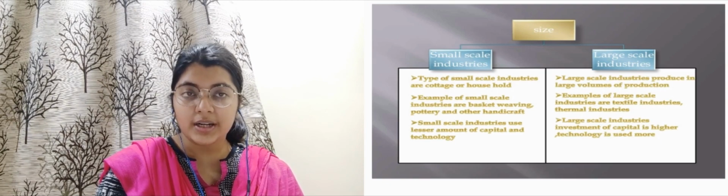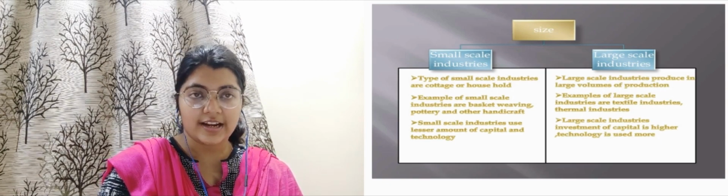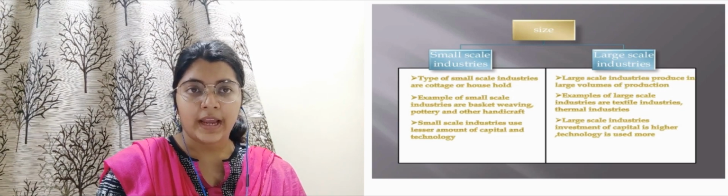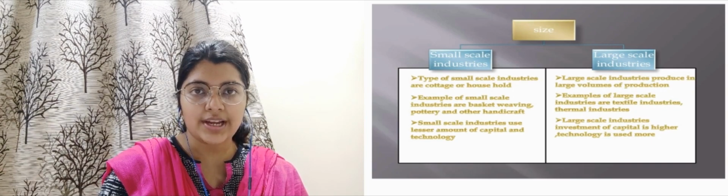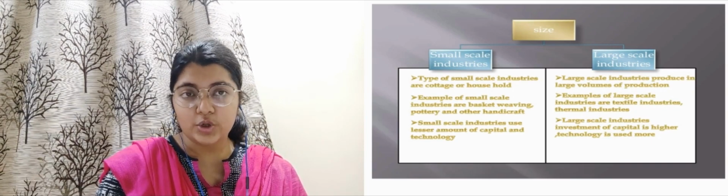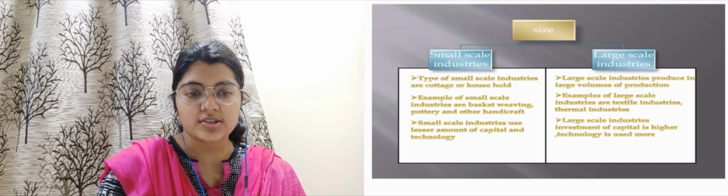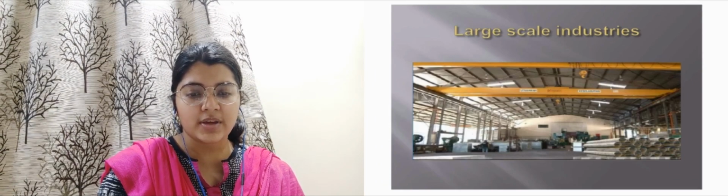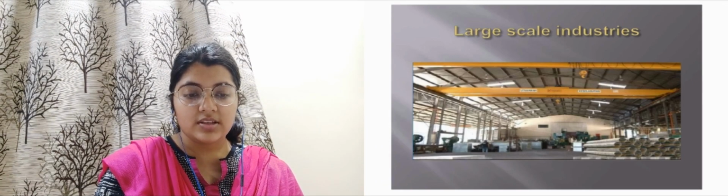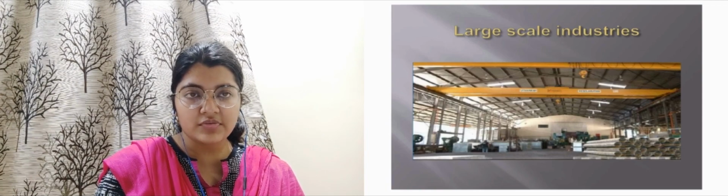Examples are thermal industries and textile industries, where big machines are used and it can cost crores of rupees. So this was about large scale industries. I hope you are clear with the difference between large scale and small scale industries. Here you can see an example of small scale cottage industries, and here large scale industries with big iron rods and big spaces, where machines are used with less involvement of humans, so this is a capital based industry.